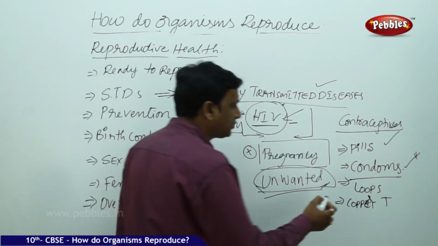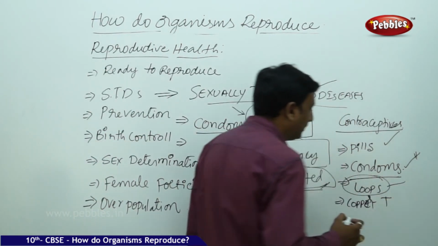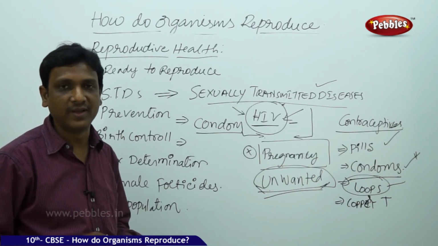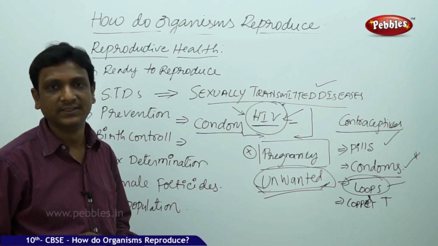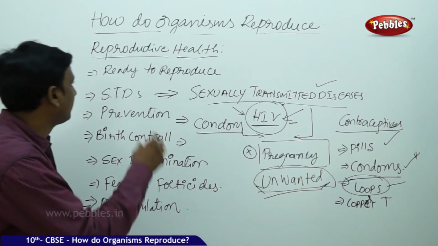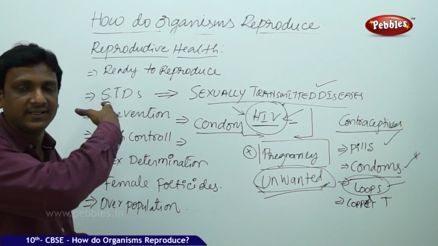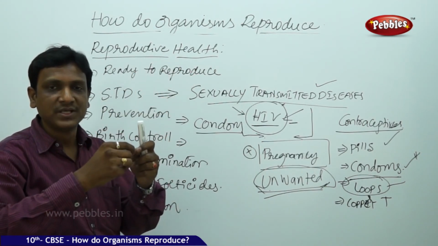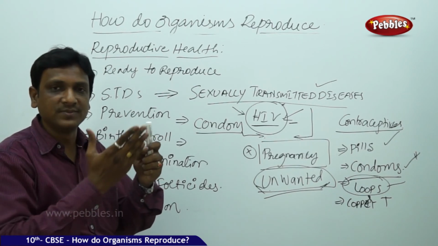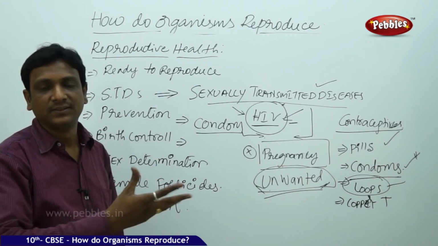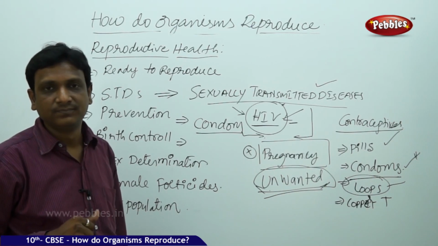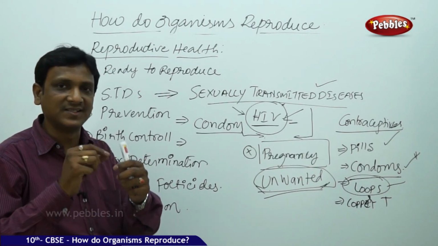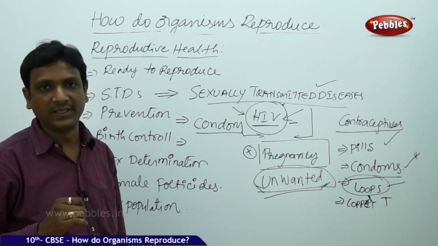And the other method, most widely used by married couples, is the loop. Once they have children, one or two children, they want to go for family planning. That means they don't want any more children. In such cases, their reproductive tubes, we have seen that there is a vast difference in males, the vas deferens, they will cut and tie a loop. So the sperm cells which are formed cannot pass into the female reproductive system. The ducts which carry the cells are cut and looped. This is done by a minor surgery. This is a less problematic one.